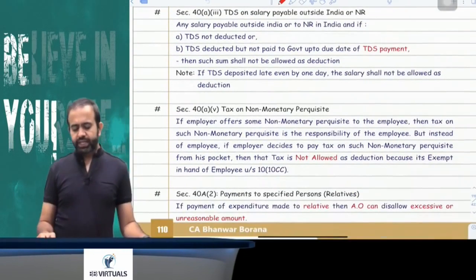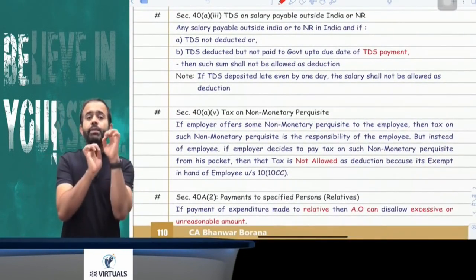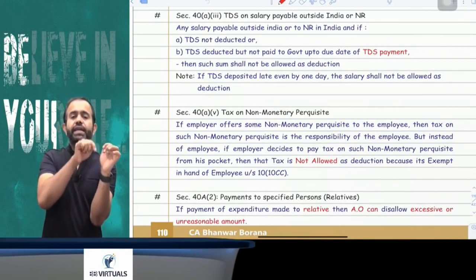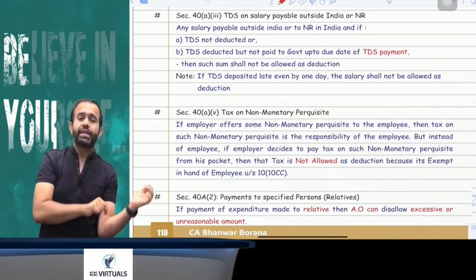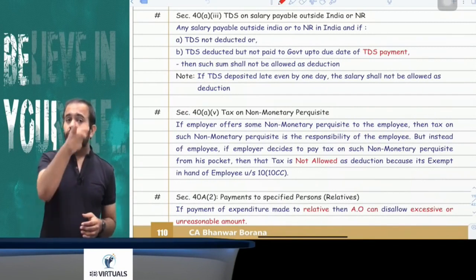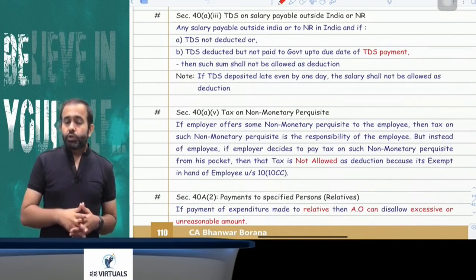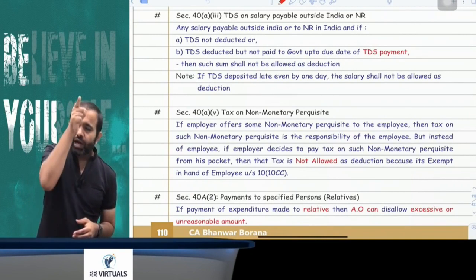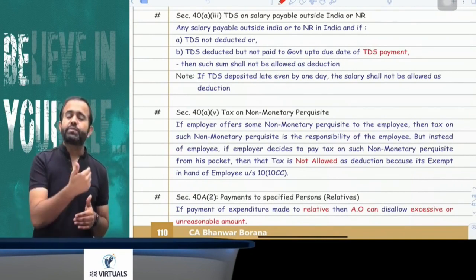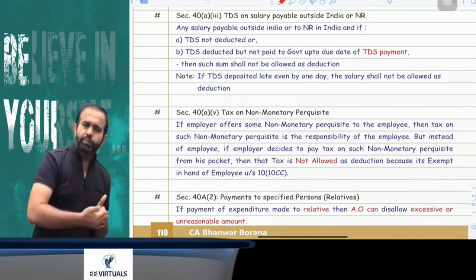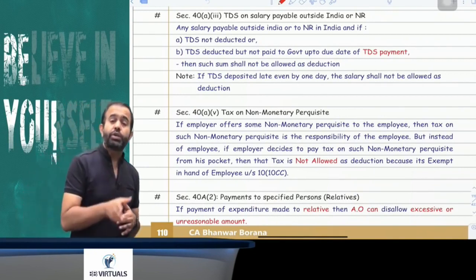Now the next point is saying that if any salary is paid outside India, or salary is paid in India to a non-resident, everyone just pay attention, then you have to deduct the TDS and you have to pay that TDS to the government up to the due date of TDS. The due date of TDS means the 7th of the next month. You have to deposit that TDS to the government up to the due date of the TDS.